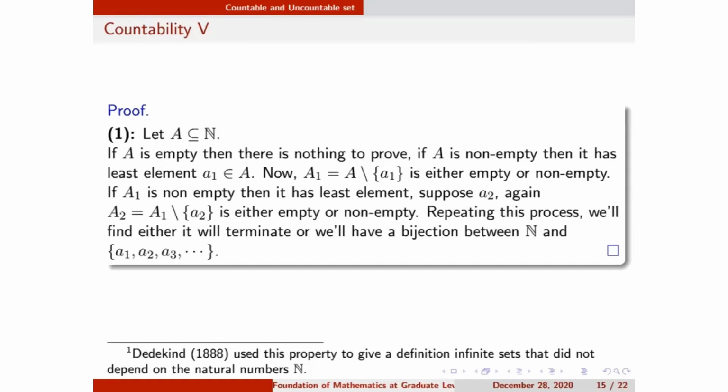I define the function such that the first element goes to the element with subscript 1, the second goes to a2, and the third to a3. In this way I define a function and clearly show a bijection between them. So the set will be numerically equivalent to the set of natural numbers, so it is countable. I hope it is clear to all.